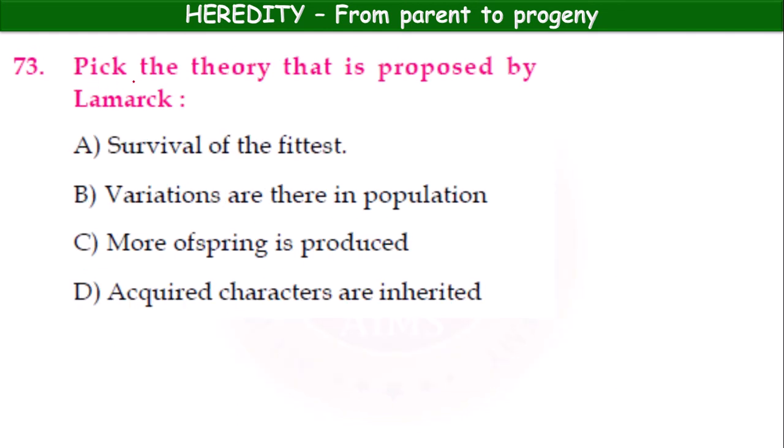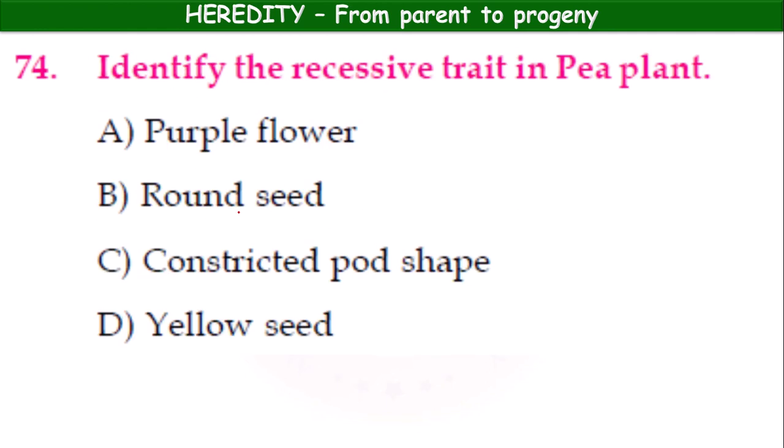Next, pick the theory that is proposed by Lamarck. Survival of the fittest, variations are there in population, more offspring is produced, acquired characters are inherited. Inheritance of acquired characters. So, option D. Next, identify the recessive trait in pea plant: purple flower, round seed, constricted pod shape, yellow seed. Constricted pod shape is a recessive.